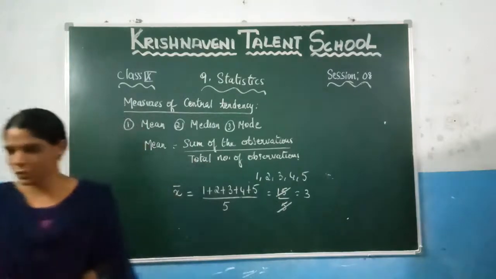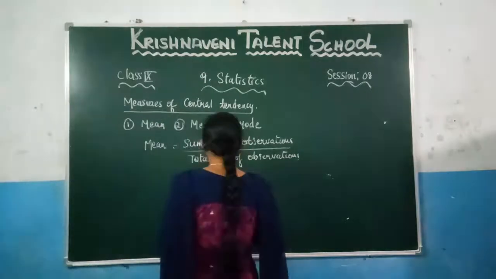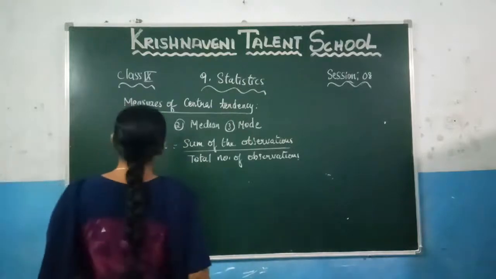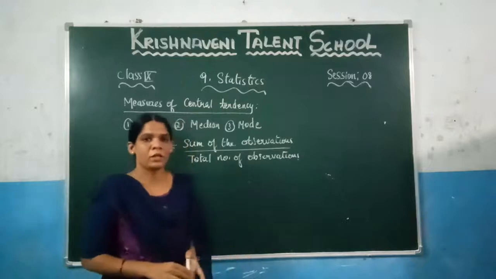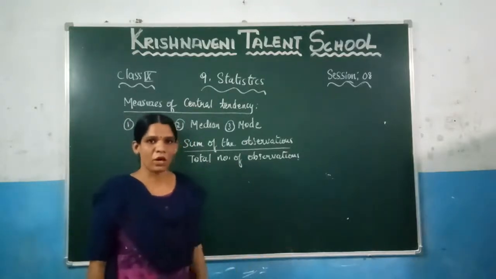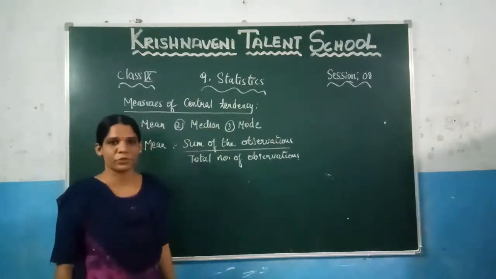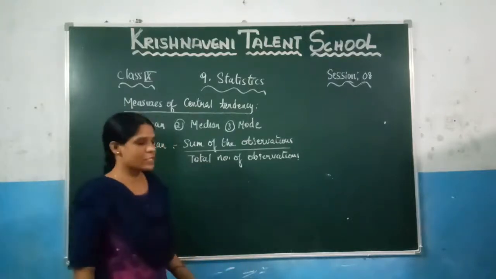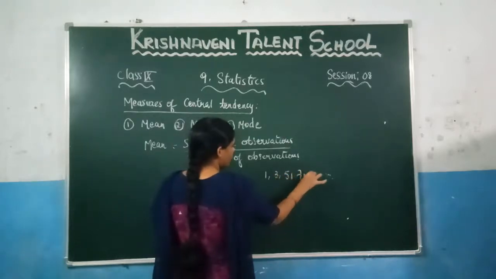Let us consider one more example. Suppose you want to find the mean of the first 5 odd numbers. Here you need to write what the first 5 odd numbers are. You know what odd numbers are: the numbers which are not divisible by 2, we call them odd numbers. So let us write the first 5 odd numbers: 1, 3, 5, 7, 9.